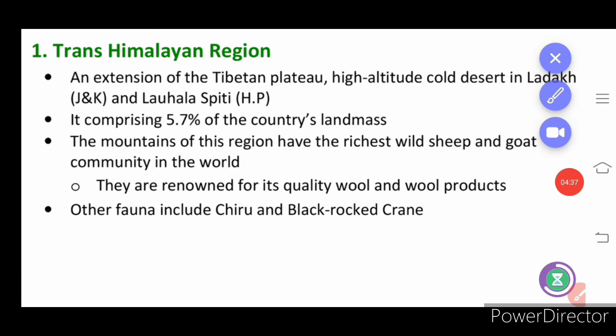Here, Trans-Himalayan region, an extension of the Tibetan plateau, is a high altitude cold desert in the Ladakh region. It comprises 5.7% of the country's landmass. This mountain region consists of wild sheep and goat, and they are covered with wool for them to adapt themselves to live in the cold condition. Other fauna include Chiru and black necked crane.